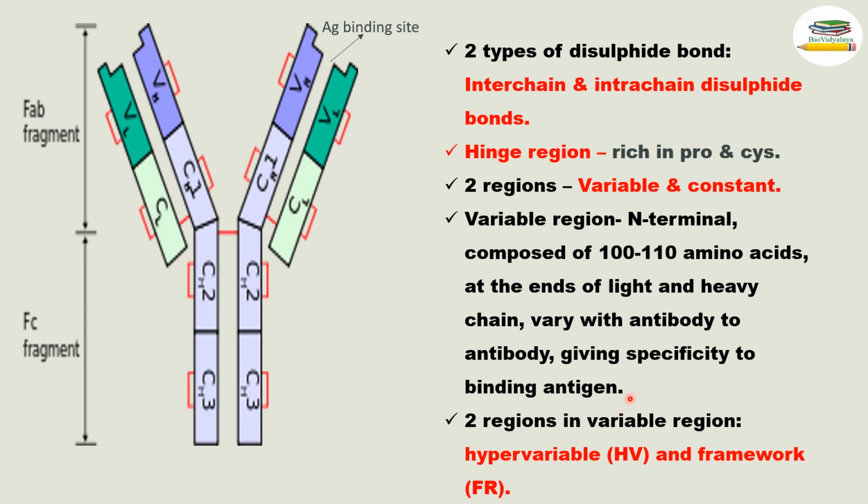Okay, there are 2 regions present in the variable region. One is the hypervariable region, or we can say HV, and the other is the framework region, or FR. Within this variable region, this is the variable region of the light chain, and this is the variable region of the heavy chain. Here also is the variable region of the heavy chain, and this is the variable region of the light chain. So within this variable region, 2 regions are present: the hypervariable region and the framework region.